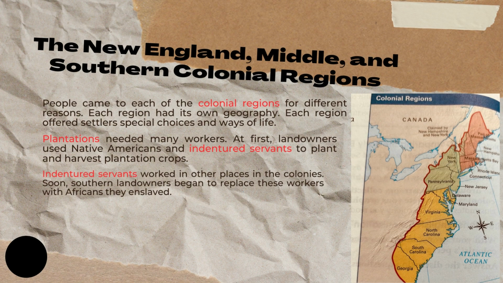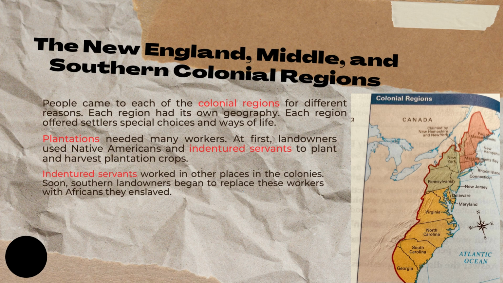So, the New England, Middle and Southern colonial regions. People came to each of the colonial regions for different reasons. Each region had its own geography. Each region offered settlers special choices and ways of life. Plantations needed many workers at first.